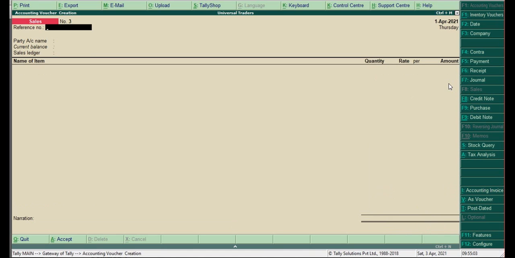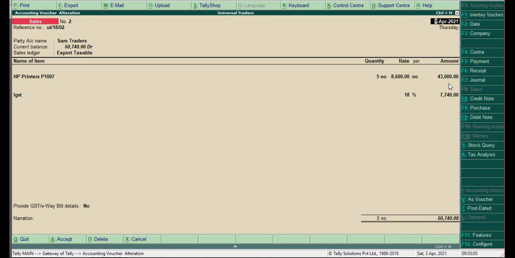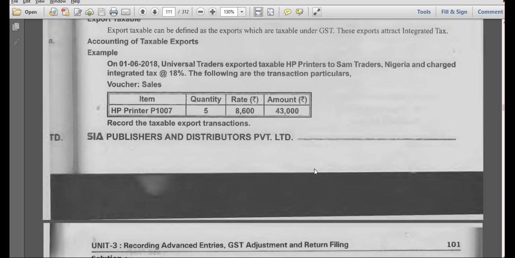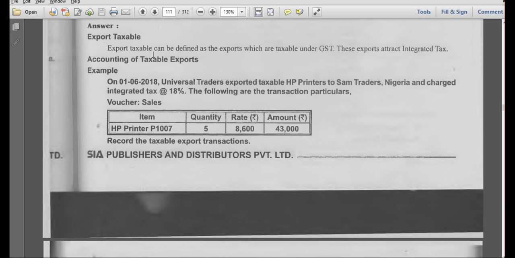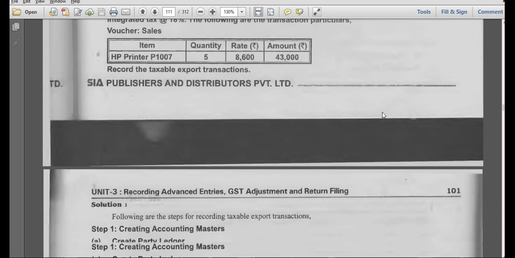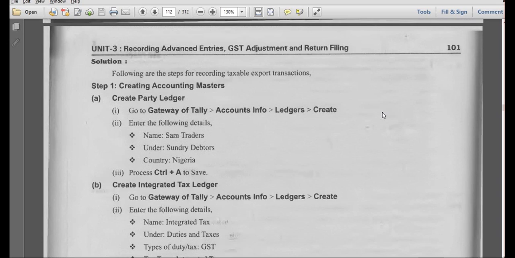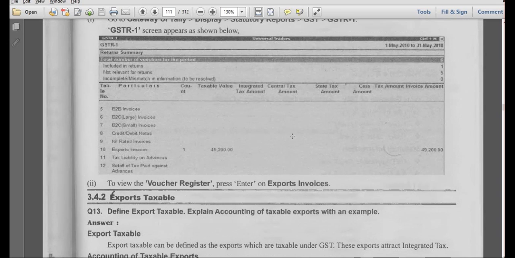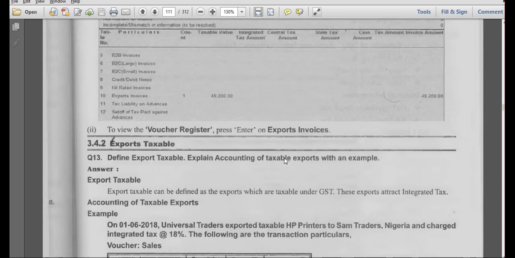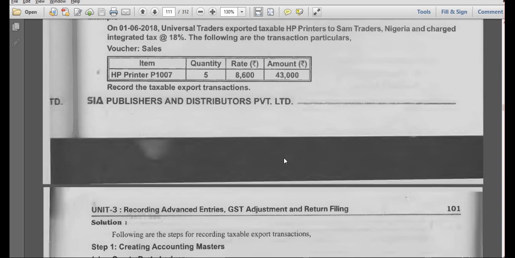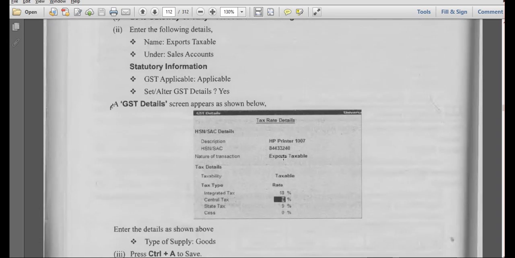Is it clear? Do you have any doubts in this? Taxable export. We have only one difference. Previously we had exemption, now you have tax. That is the difference between these two transactions.